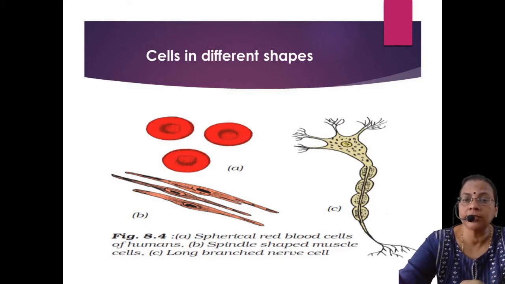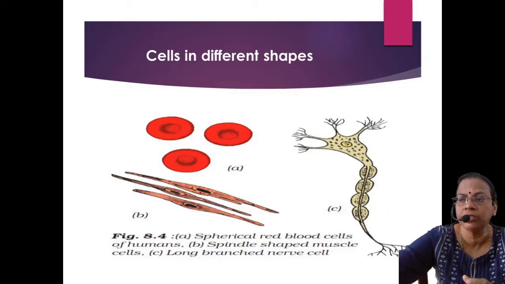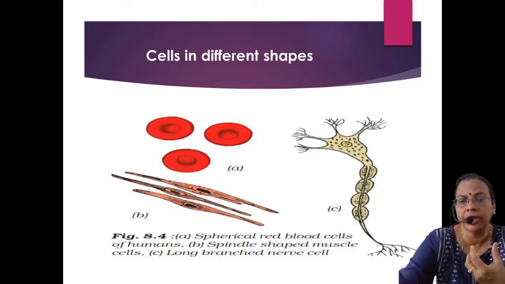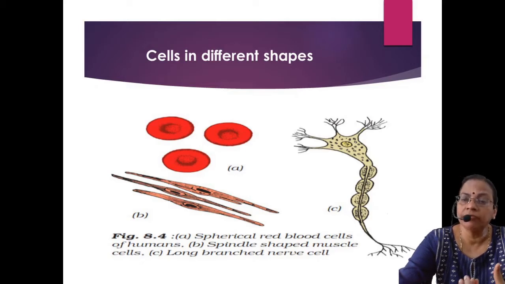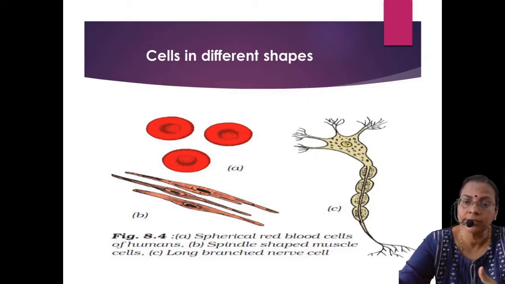Then the longest cell, the next one, C, is the neuron. In our nervous system, messages or information pass from the brain to different parts of the body with the help of a special type of cell. The brain and the spinal cord, the nervous system, is made up of that cell. That cell is called a neuron. So it is the longest cell.